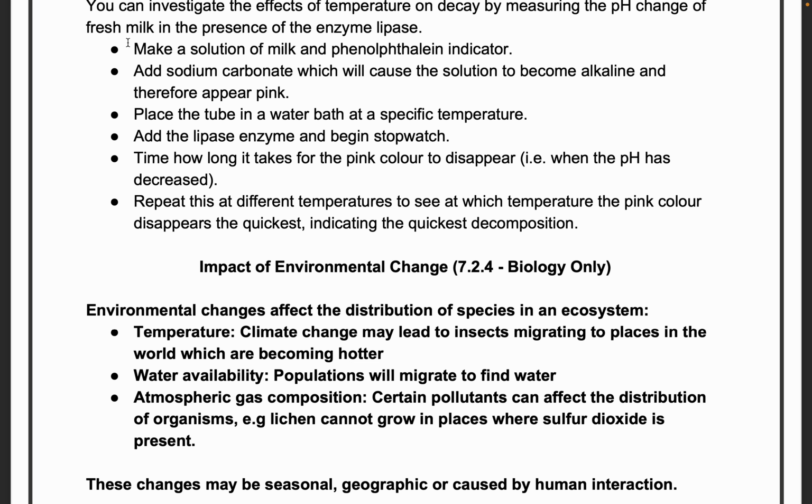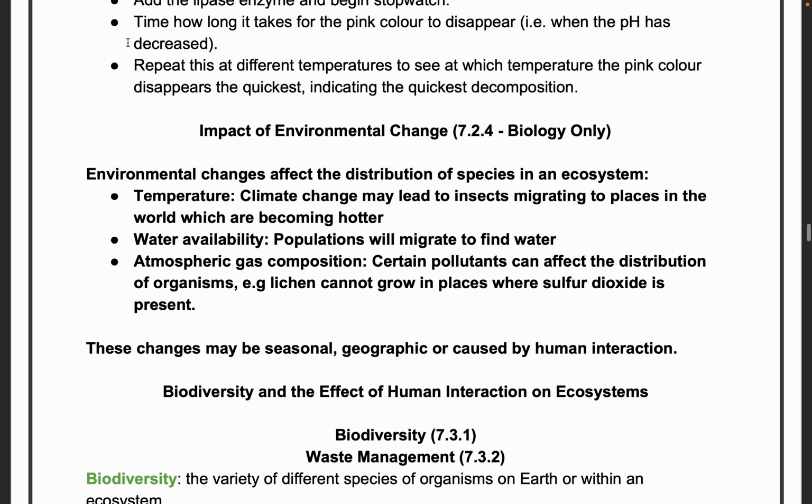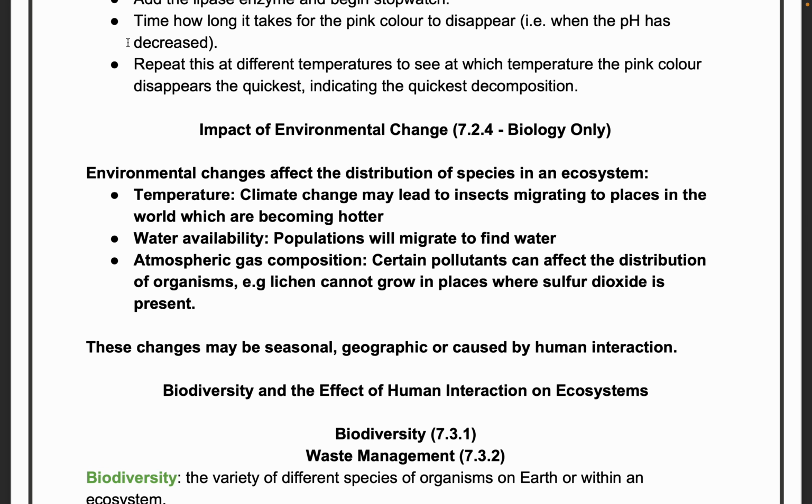Okay, place the tube in a water bath at a specific temperature. Add lipase enzyme and begin the stopwatch. Time how long it takes for the pink color to disappear. That is, the alkaline pH is decreased. Repeat this at different temperatures to see at which temperature the pink color disappears quickest, indicating quickest decomposition. Okay, mostly the higher the temperature, decomposition will be quicker. We know that anyway.